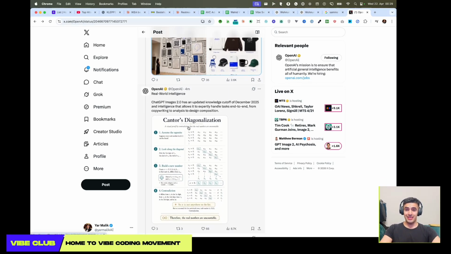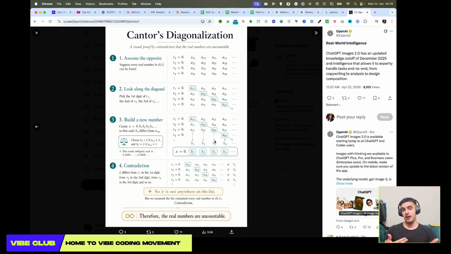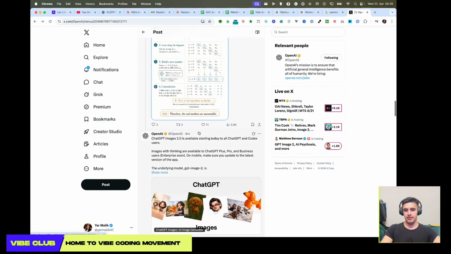Also, ChatGPT has an updated knowledge cutoff. So previously, if you wanted to ask it about any information which was in early 2025, it was not that good, but now it has all of this information. The knowledge cutoff, according to them, is December 2025, which is just 4 months before today. So that's really excellent. It's really good for copywriting, and it can analyze different compositions. So all of this is already in there.